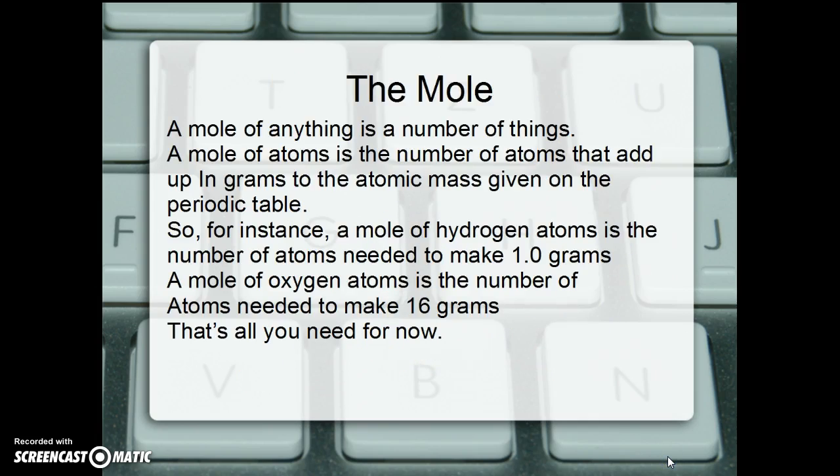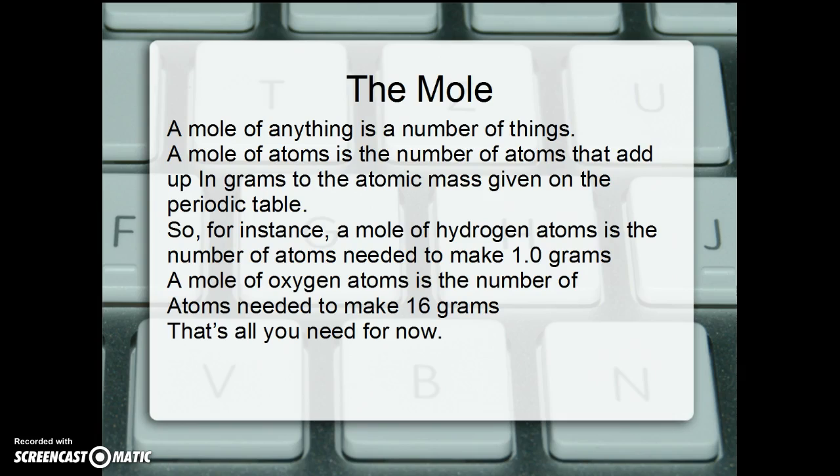We introduced just a moment ago the word mole. A mole of anything is simply a number. It's a way to count things, but it's a way to count huge numbers. A mole of atoms is the number of atoms that add up in grams to the atomic mass that you see on the periodic table or on a table of element masses.